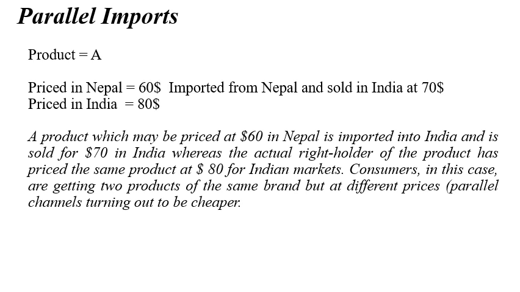But in this scenario, indirectly Samsung is facing a disadvantage. Why? Because the same product is sold by Samsung in India at $80, whereas a cheaper product of the same brand is already available in the market, right? So that is something which is affecting the original trademark owner.